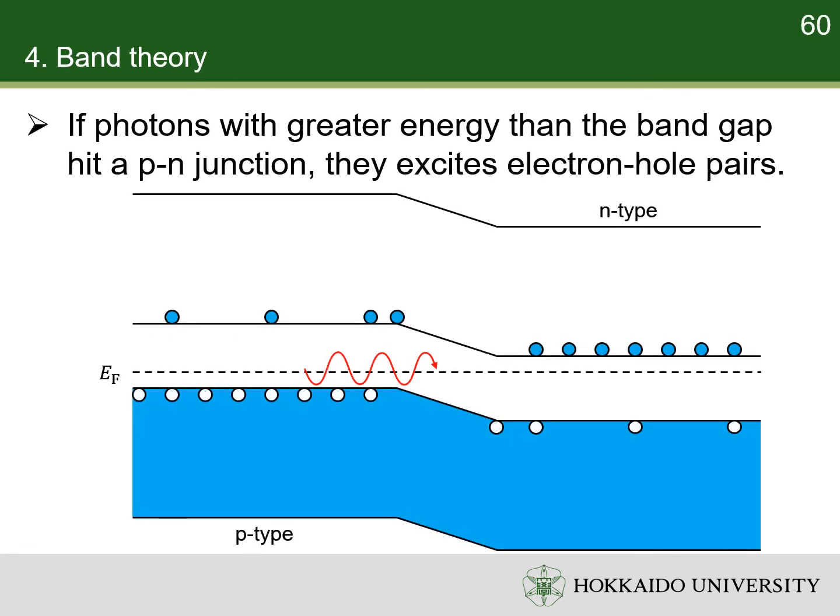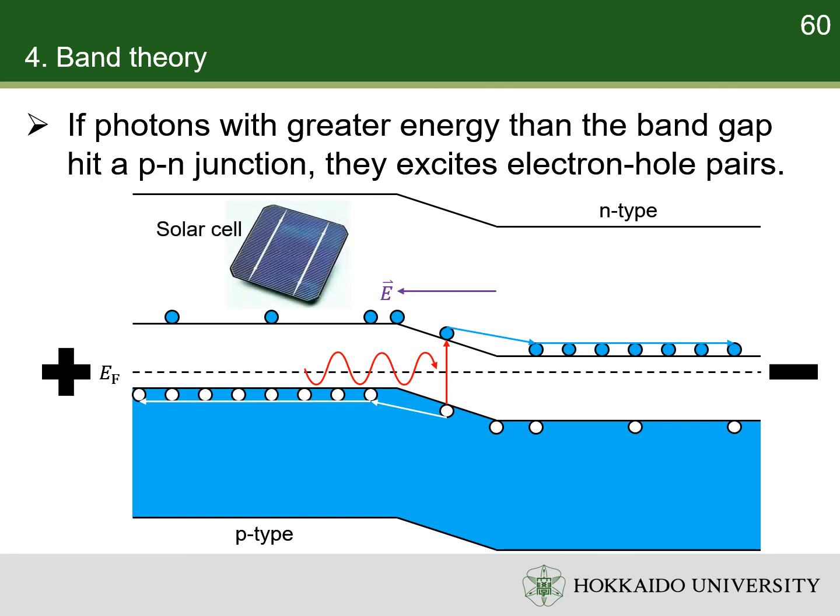When photons with energy greater than the band gap illuminate a p-n junction, they excite electrons from the valence band to the conduction band, leaving holes in the valence band. The electrons and holes are separated by the electric field in the depletion region. The electrons drift to the n-type semiconductor. The holes drift to the p-type semiconductor. Thus, a voltage is built between two semiconductors of the diode. It is the mechanism of semiconductor solar cells.